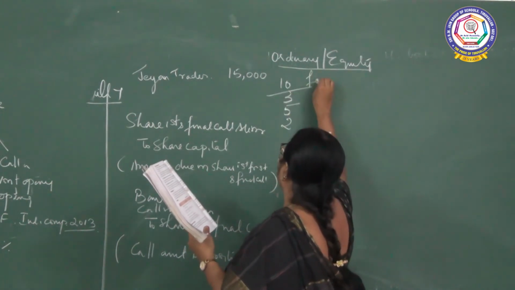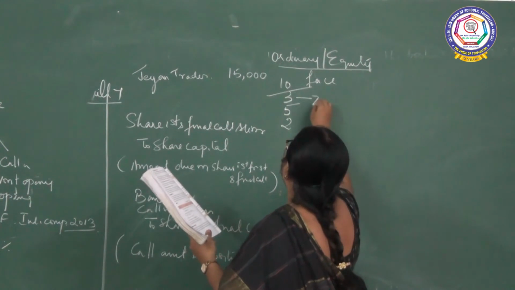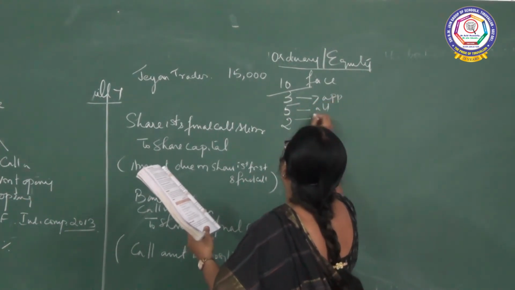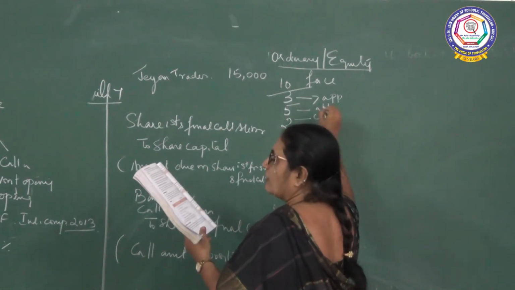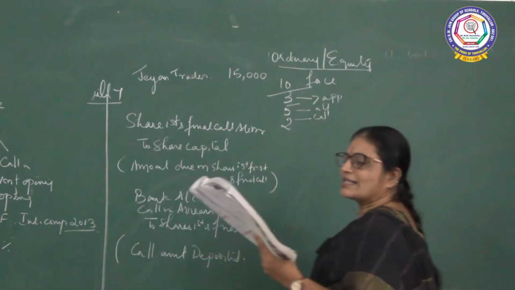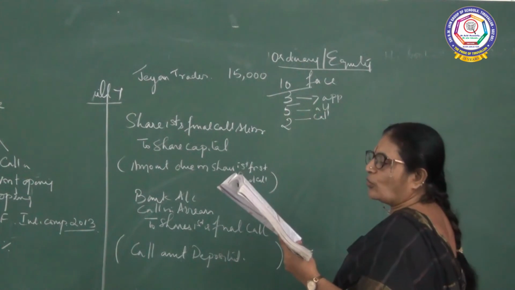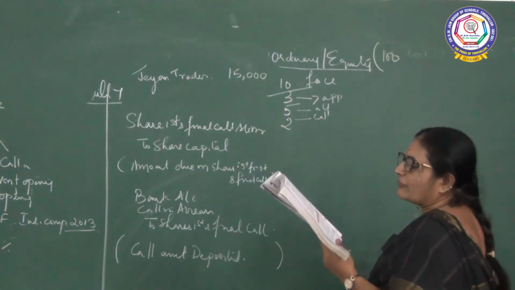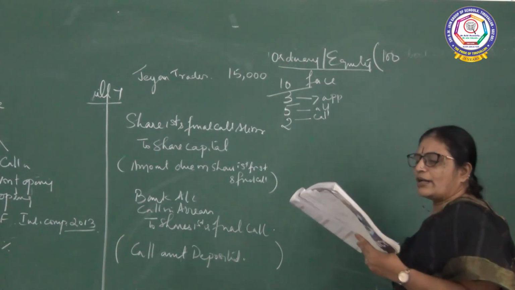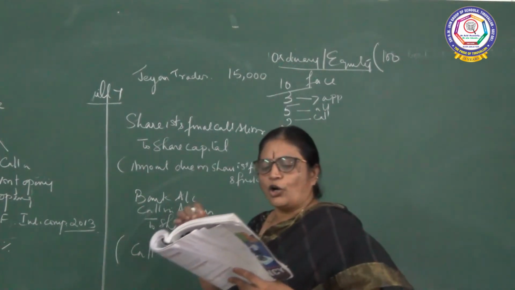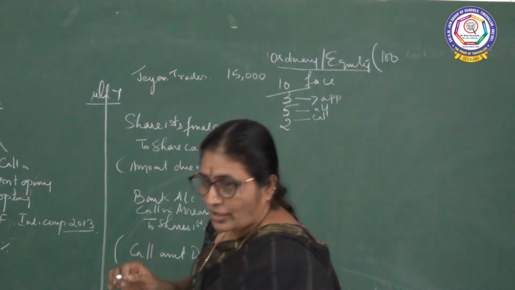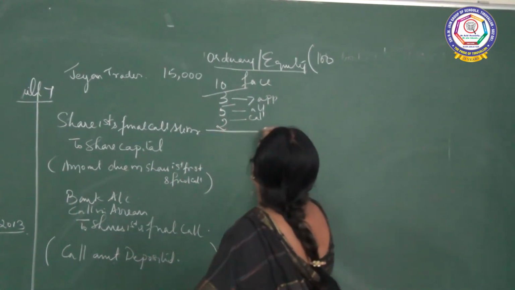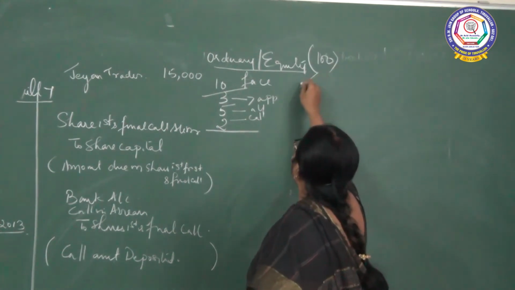This is your face value, 10 rupees is the face value. 3 you are going to collect on application, 2 on allotment and 2 on your call. Fine. All the money was duly received except one shareholder who failed to pay for 100 shares. Now pass the journal entries for call alone. Use call in arrears account. We are going to use call in arrears account. So he failed to pay how many shares? For 100 shares he failed to pay.